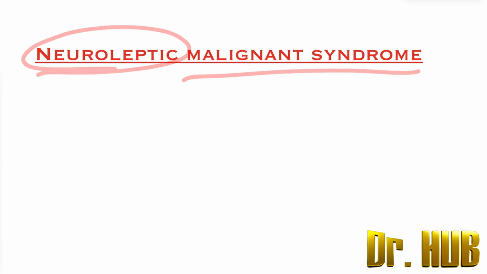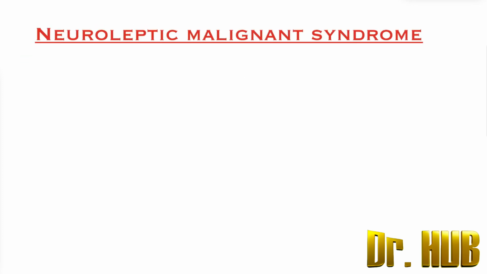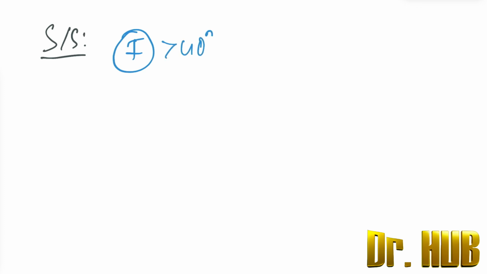Neuroleptic malignant syndrome. First we are breaking it down into certain headings. We begin with the signs and symptoms. First is the presence of fever, greater than 40 degrees Celsius, and then there is also mental status change.